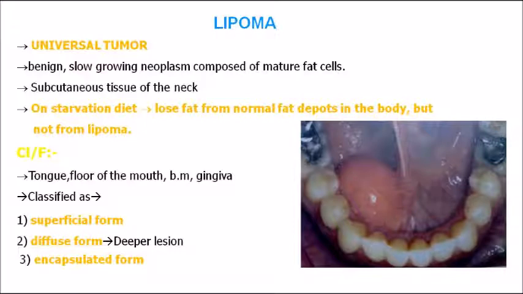Clinically they can be of three different types. Firstly, the superficial form. Secondly, a deeper lesion, which is the diffuse form. And lastly the encapsulated form. The most common sites of lipoma are the tongue and floor of the mouth. So it's considered to be a universal tumor.